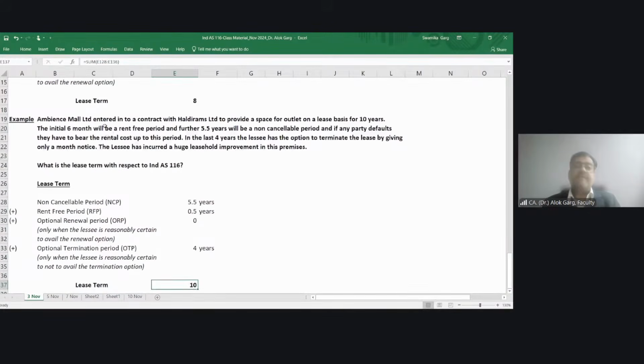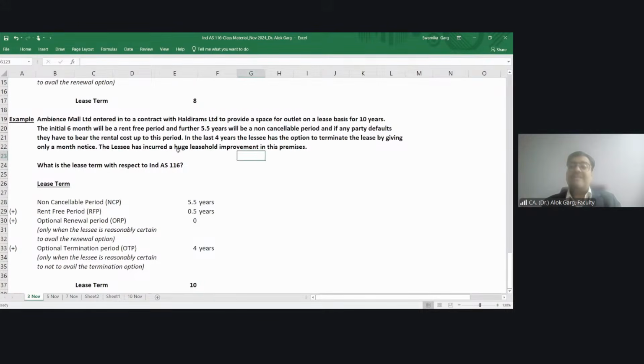And at the same time, let's take an example of termination period also. MBN Small Limited entered into a contract with Haldiram to provide a space for 10 years. Initial 6 months will be a rent-free period. Further 5.5 years will be a non-cancelable period. If any party defaults, they have to pay the rental up to this period. So what is my RFP? 6 months. What is my NCP? 5.5 years. Then they have written, in the last 4 years, the lessee has the option to terminate the lease by giving only a 1 month notice.